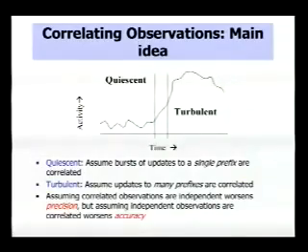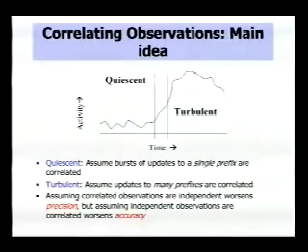When we started performing this study, we did some analysis, and we found that the update rate at a BGP router could be classified into one of two categories: quiescent and turbulent periods. During quiescent periods, we would receive fairly small numbers of updates affecting small numbers of prefixes, and these tended to last for long periods of time. But occasionally, we would notice these very massive spikes where we would receive a large number of updates affecting a large number of prefixes in a short period of time. The first stage of our algorithm involves separating between these two periods of time because the types of events that are taking place, and hence the types of assumptions you can make, are fundamentally different.